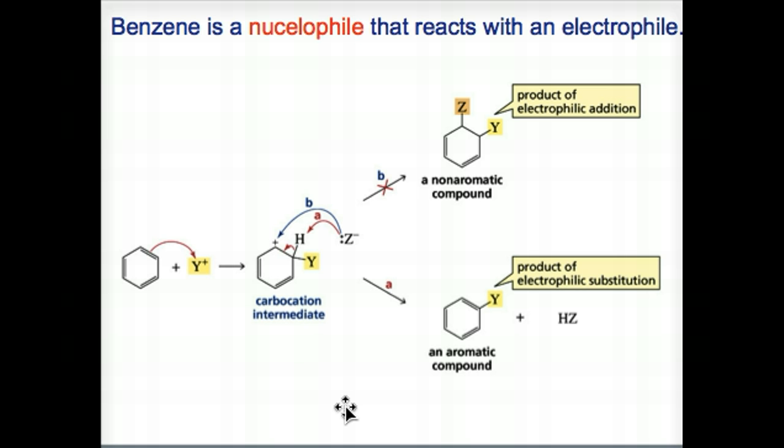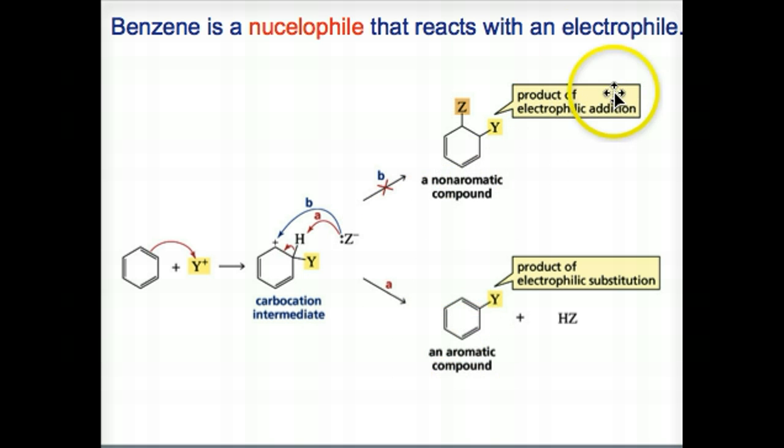Benzene is a nucleophile that reacts with an electrophile, forming a monosubstituted benzene compound. Why is benzene nucleophilic? Of course, it's due to the pi electrons above and below the plane of its ring. Therefore, it will react with an electrophile, Y+. When it reacts with an electrophile, a carbocation intermediate is formed. In the second step of an electrophilic addition reaction, the carbocation reacts with a nucleophile, Z minus, there it is right there, to form an addition product.